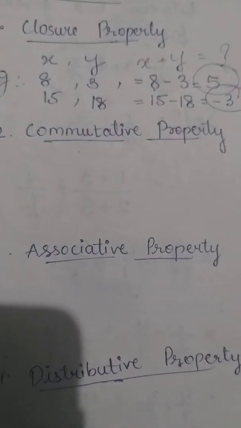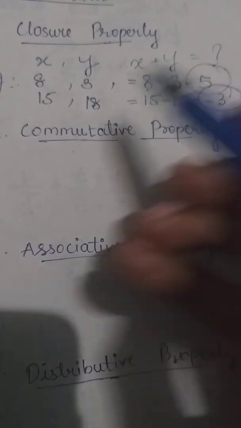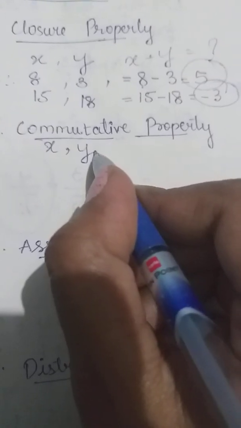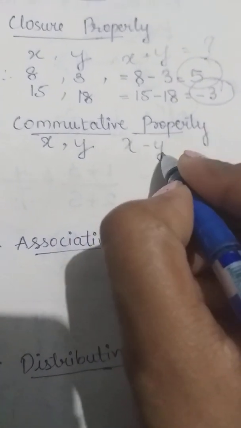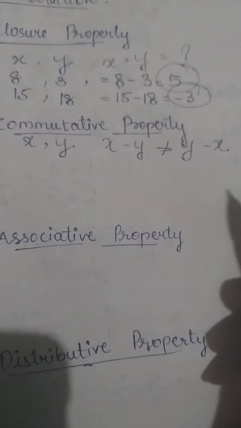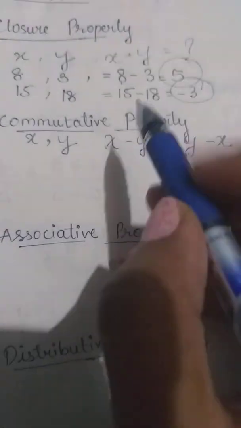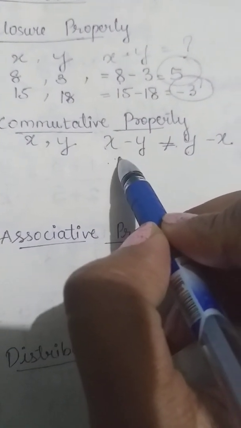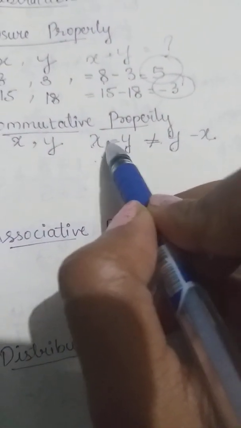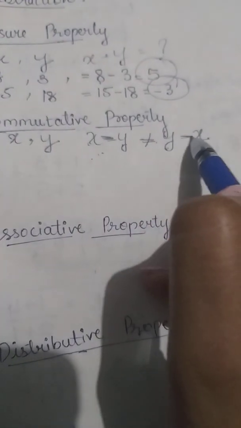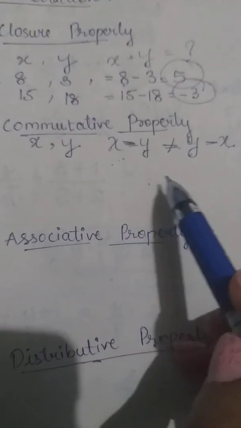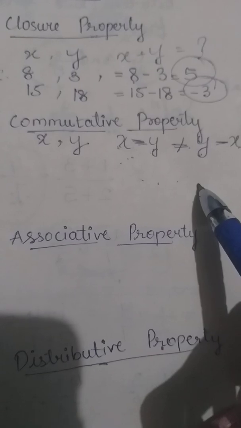Next property, the commutative property. Suppose x and y are two whole numbers. Then x minus y is not equal to y minus x. I'll add a connection here: in the commutative property of addition, x plus y is equal to y plus x. But when it is subtraction, this property won't apply. This implies the subtraction of two whole numbers is not commutative.